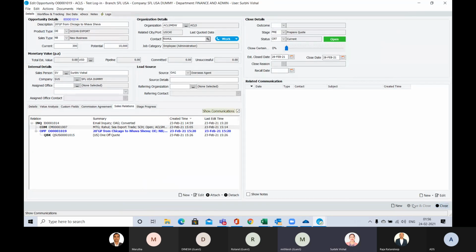So in this process, now you see here the sales relations. Here is the inquiry, communication I have ticked, so it's coming, communication, then opportunity. Under this opportunity, I'm having this quick booking. Just show them how to print the quotation. Okay, just a second.